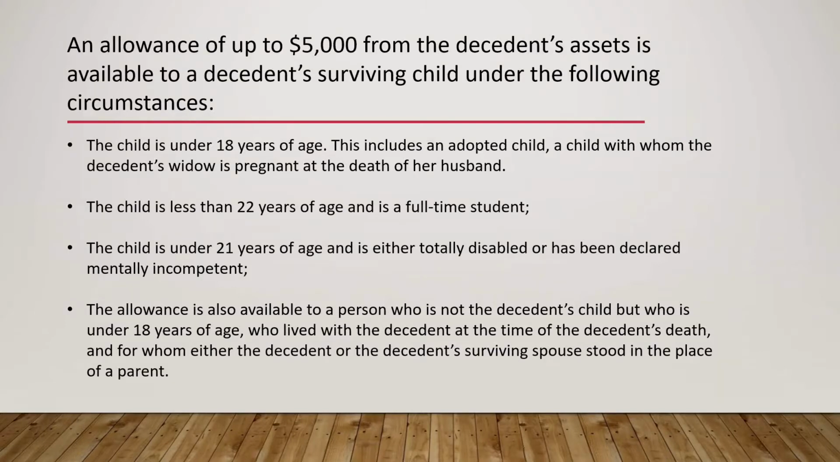The allowance is also available to a person who is not the decedent's child, but who is under 18 years of age, who lived with the decedent at the time of the decedent's death, and for whom either the decedent or the decedent's surviving spouse stood in the place of a parent.